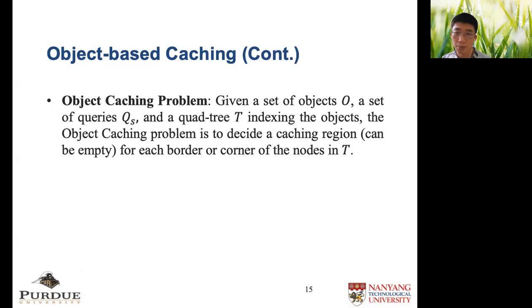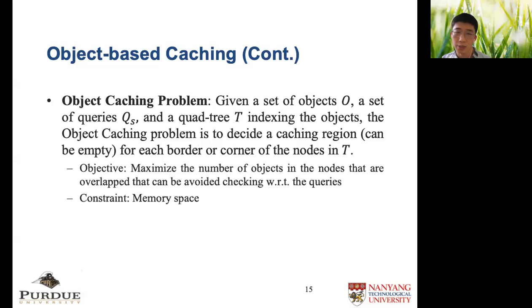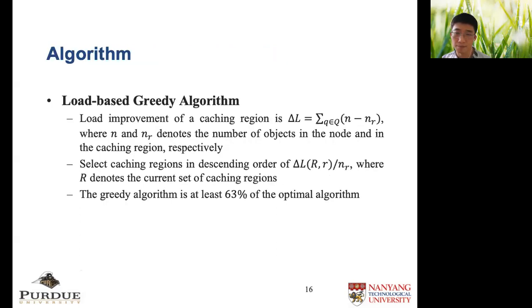The object caching problem is to decide a caching region for each border or corner of the nodes of the quadtree. The objective is to reduce the querying cost as much as possible, which is measured by the number of objects that can be avoided checking with respect to the queries. The constraint is available memory space.